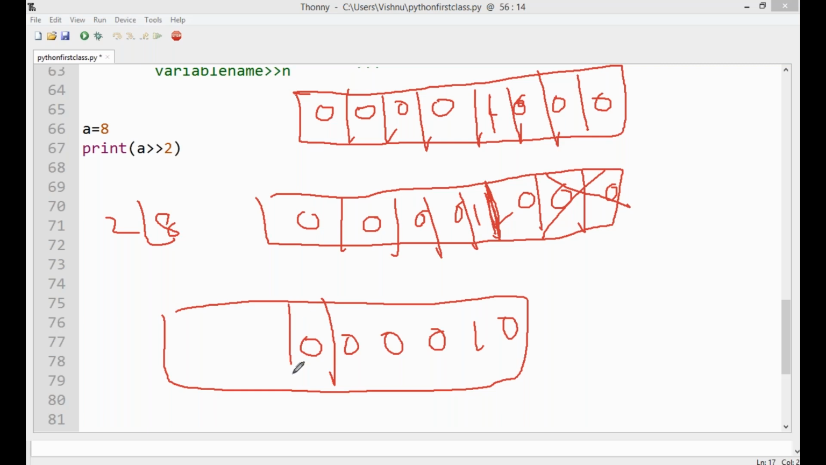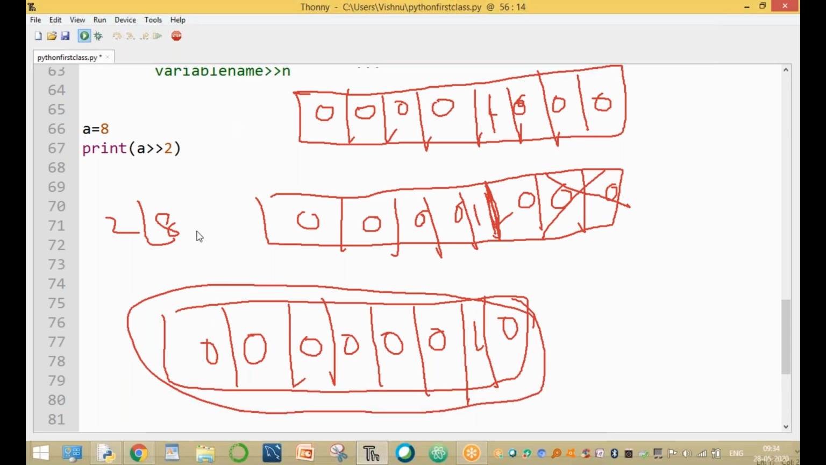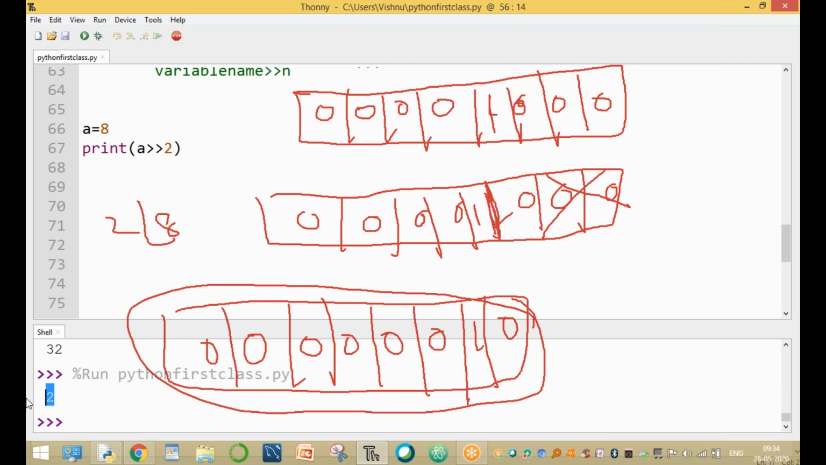On the right side, two empty cells are available. These empty cells are filled with zeros. This is the final value, 1 0. Now what is the value of 1 0? 1 0 means the value is equal to 2 from this module. The output is only 2. It is called a left shift operator.